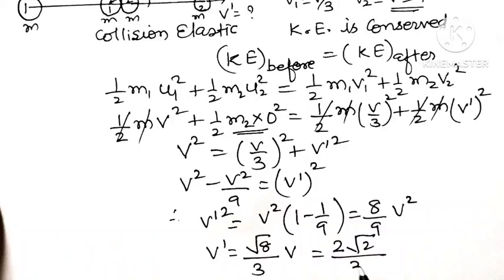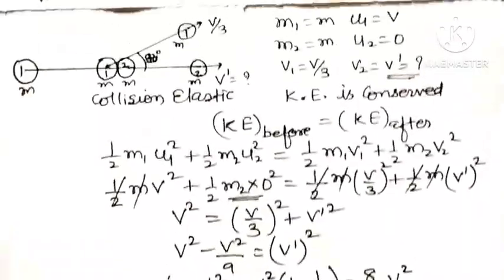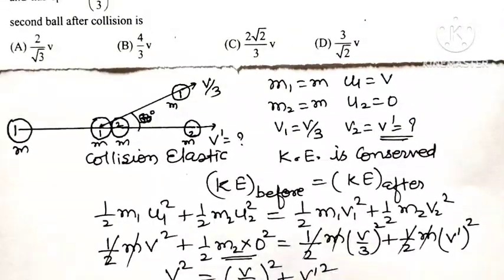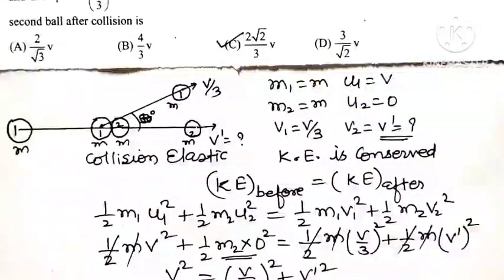So v dash is 2 root 2 divided by 3 times v. Out of the 4 options, option C, 2 root 2 divided by 3 times v, is the correct option for this question.